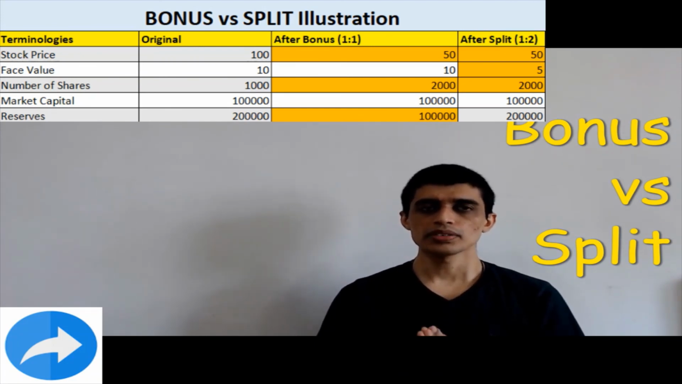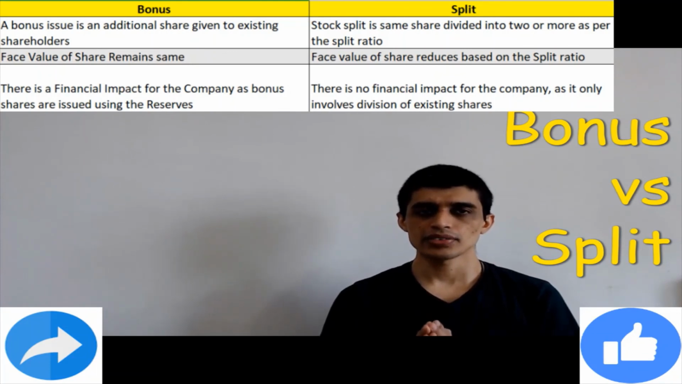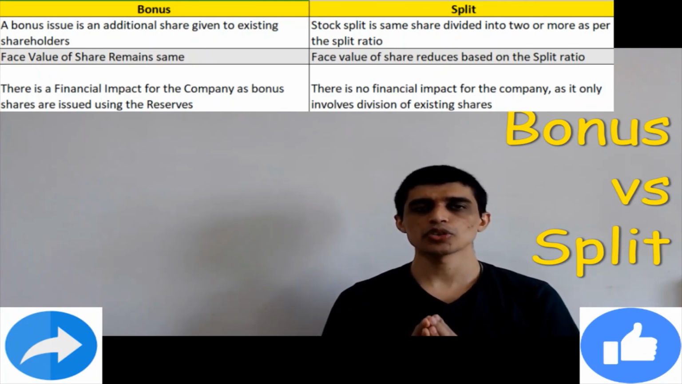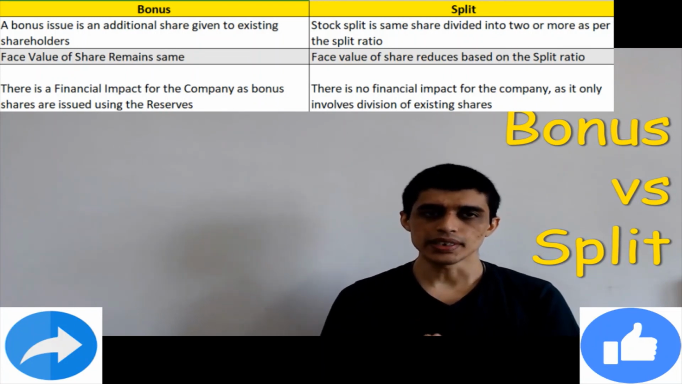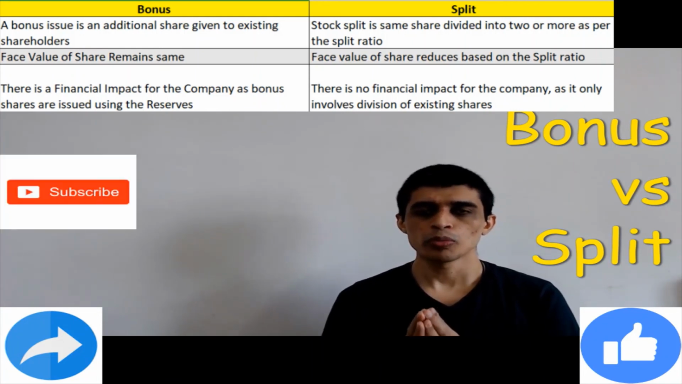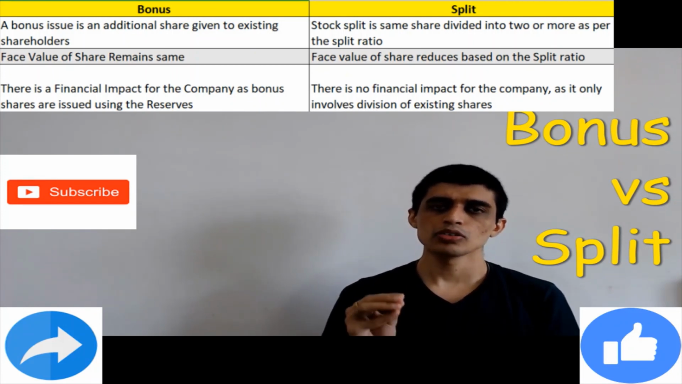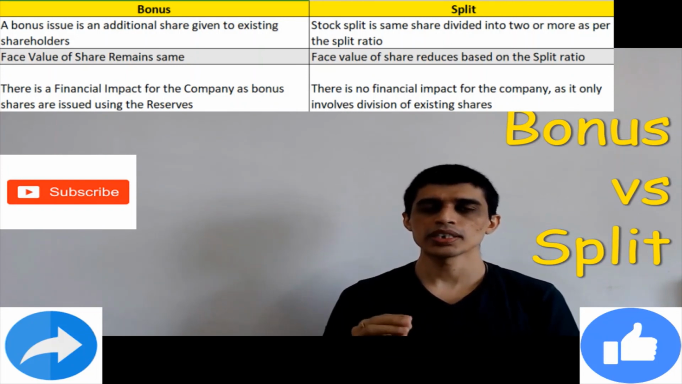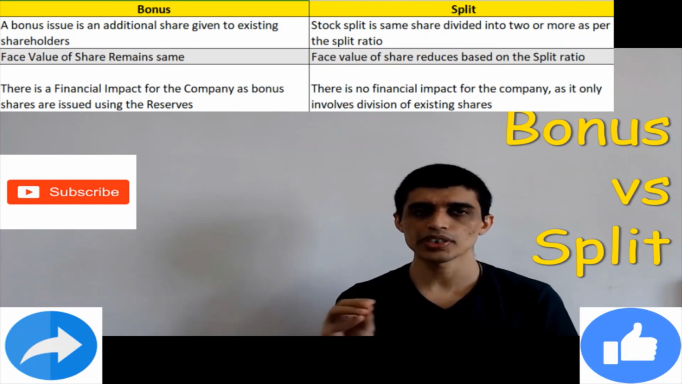To summarize, bonus is additional shares given to the existing shareholders without any additional cost. The split is where the same share is divided into two or more shares based on the split ratio. In case of bonus, the face value of the share remains the same. In case of split, face value of the share reduces based on the split ratio.